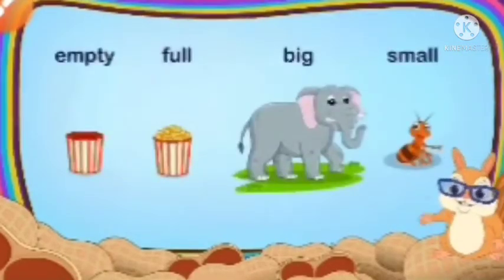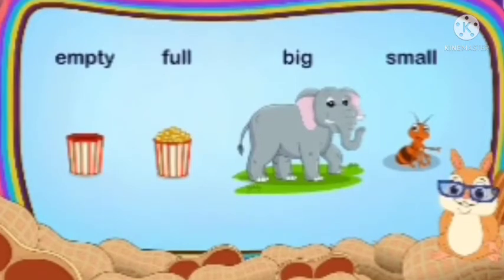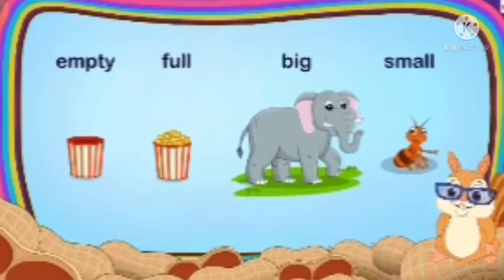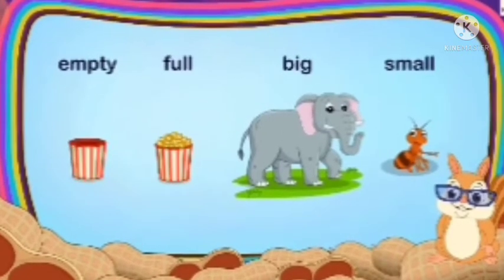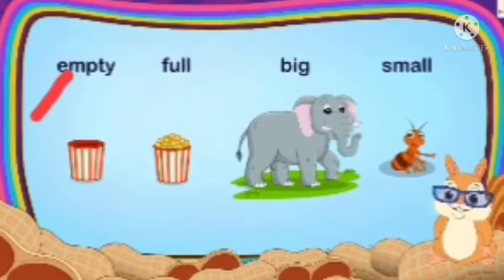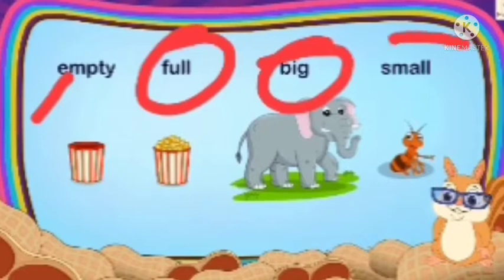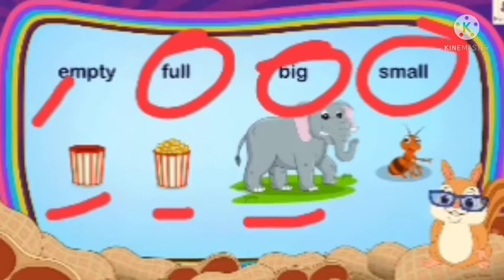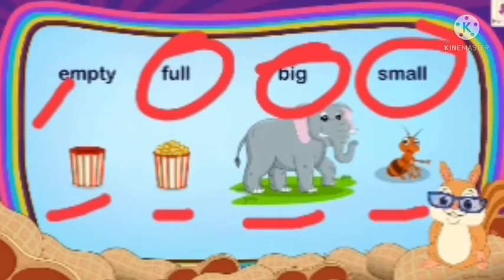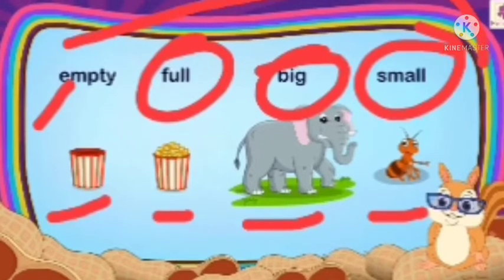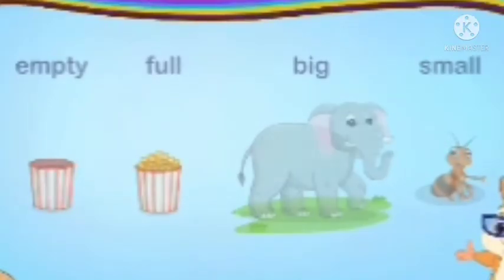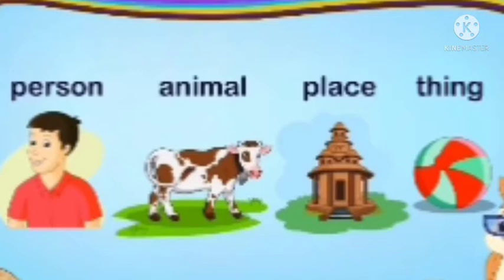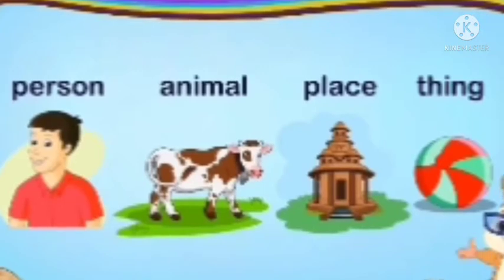So children, next is the describing words. Okay, they are also known as adjectives. Describing words are also known as adjectives, like you can see here, empty, full, big, small. So you can say empty can, the full can full of popcorn, big animal or big elephant, small ant. So they are all describing something. They describe a person, animal, place or thing. Describing words describe these things.